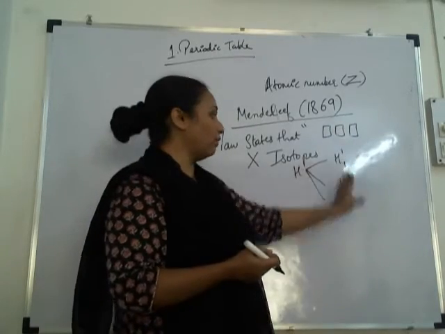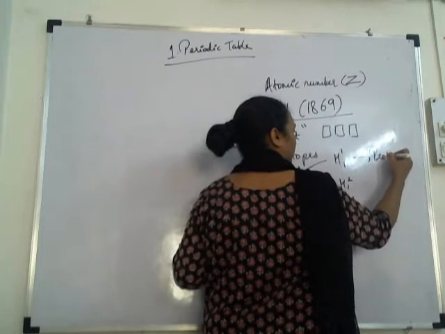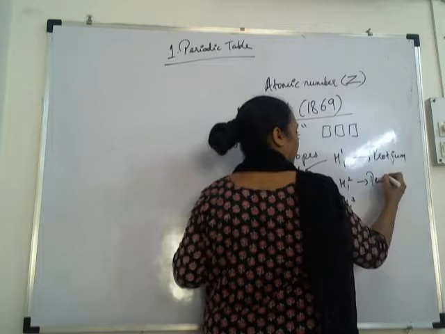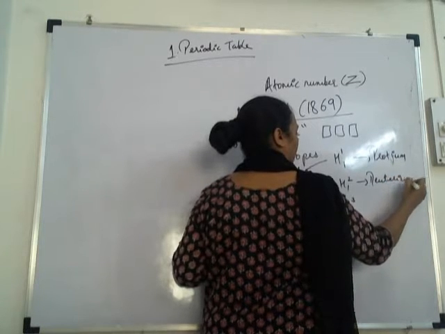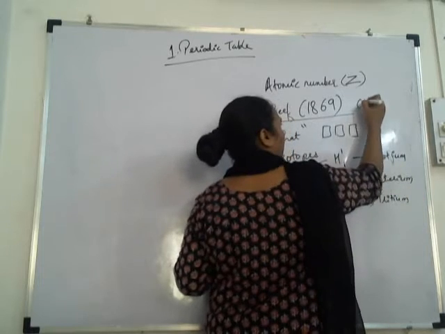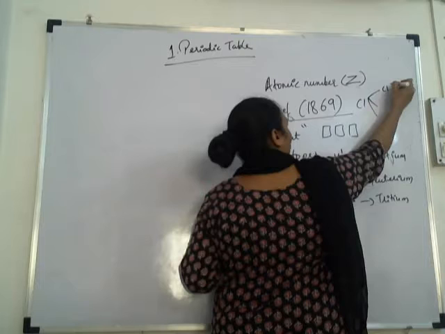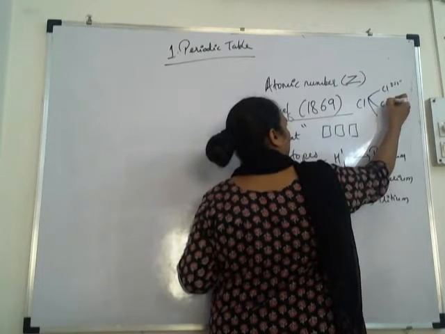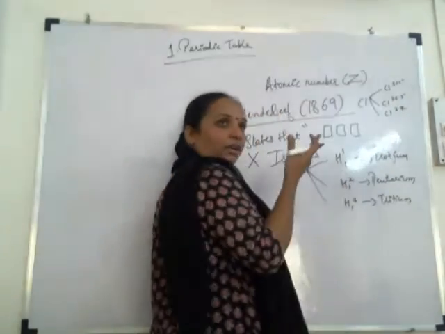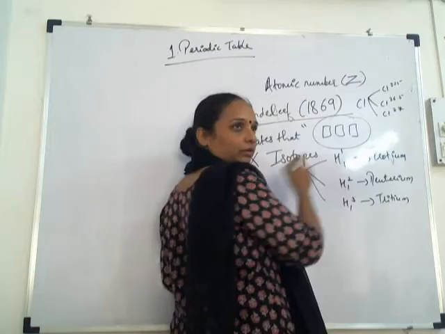So again there was confusion about hydrogen. The first is called protium, this is deuterium and this is tritium. Similarly, chlorine also has isotopes: chlorine 35.5, 36.5, 37.5 is the difference. So where would he place it in the periodic table?